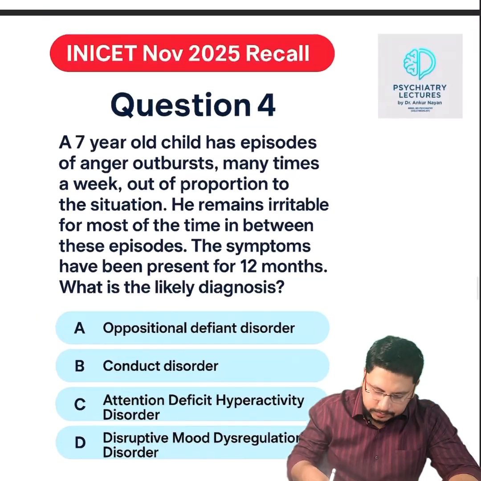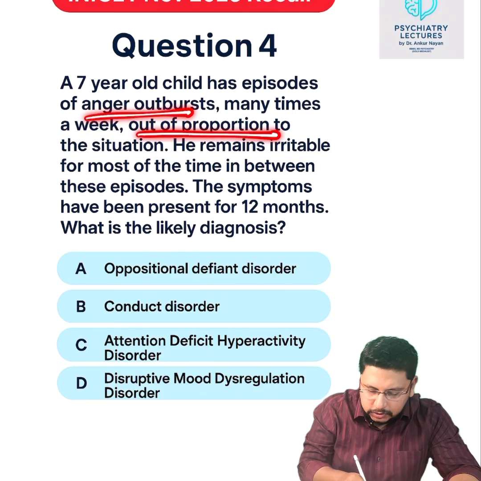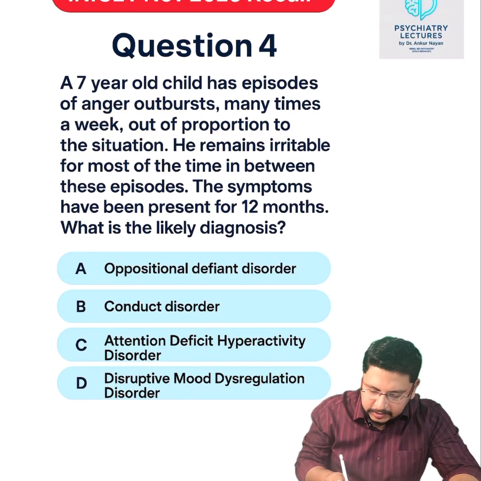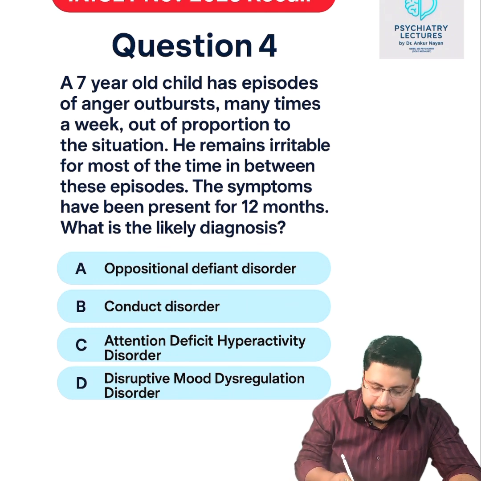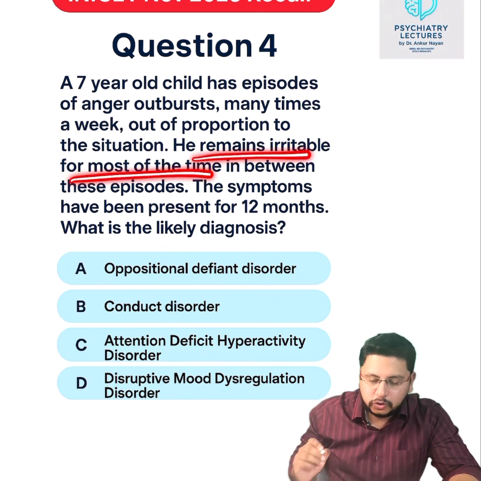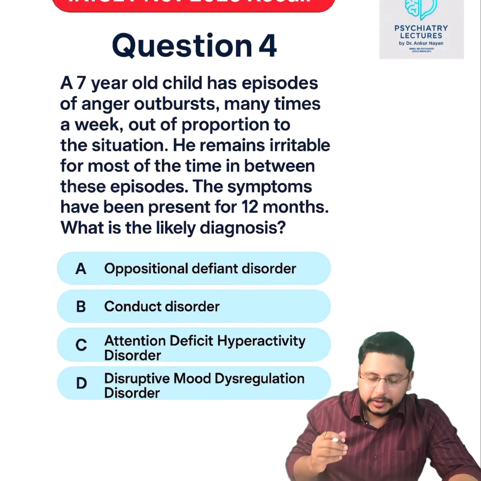तो यही ऑप्शन में था, anger outburst which are out of proportion to the situation, and these symptoms have been present for more than 12 months. And what was more important, that he remains irritable for most of the time in between these episodes, which are not in case of other options.